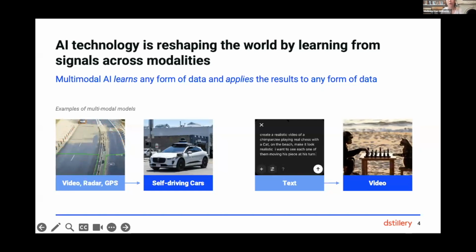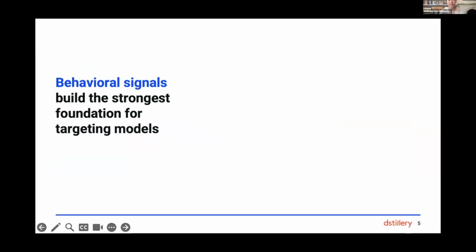So at Distillery, when we talk about multimodal AI for targeted advertising, it means when our AI learns about the best customers for a brand, we build a coherent picture using different types of data, which means that our model is then fluent across data modalities and can work with any type of input or output data. So I'll show you what that looks like, starting with the type of data that we've seen over and over again drives the best performance for targeted advertising.